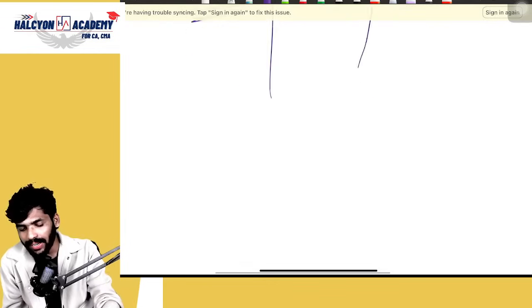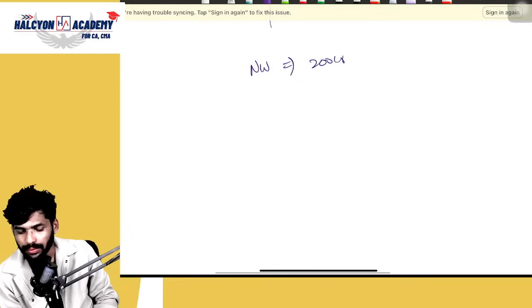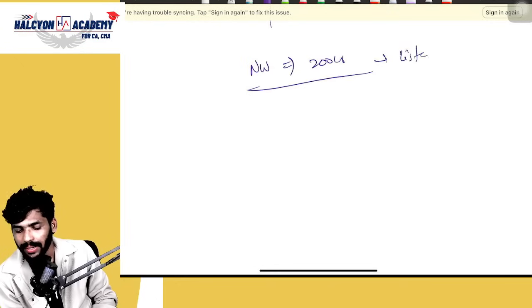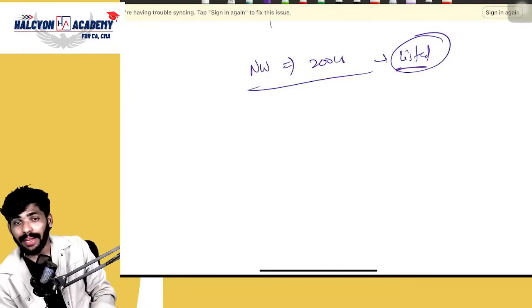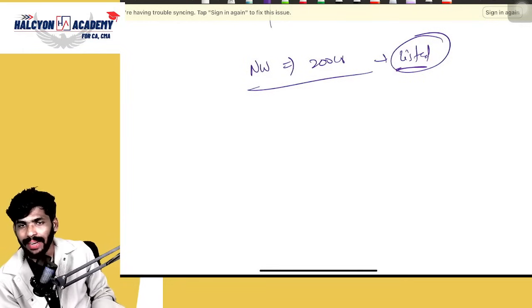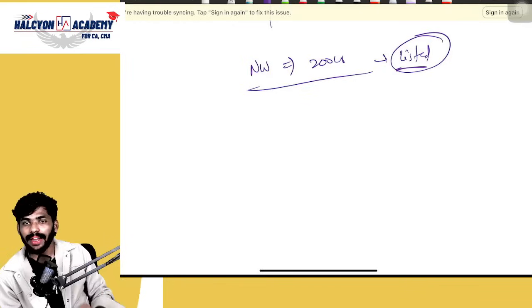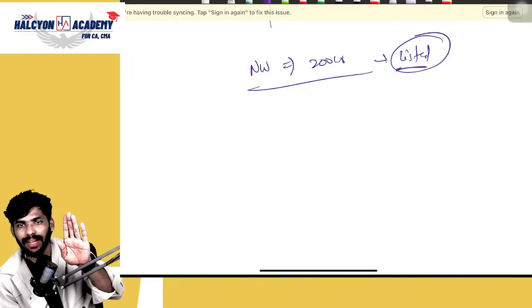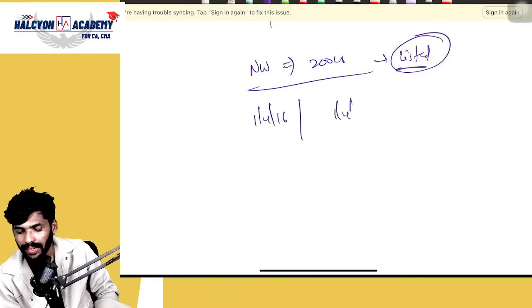I will ask one example. Net worth equal to 200 crores, suppose it is a listed entity. Tell me, anyone: Ind AS is applicable from which year? The examiner will ask the question like this. Is it 1/4/16 or 1/4/17? Guys, it is a listed entity.